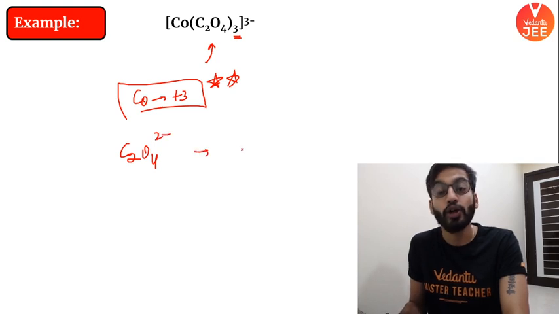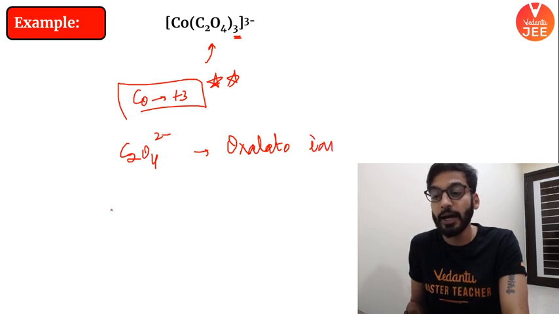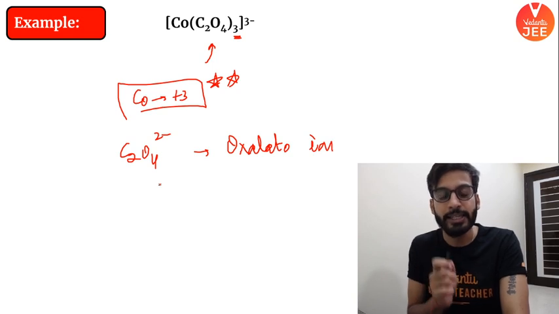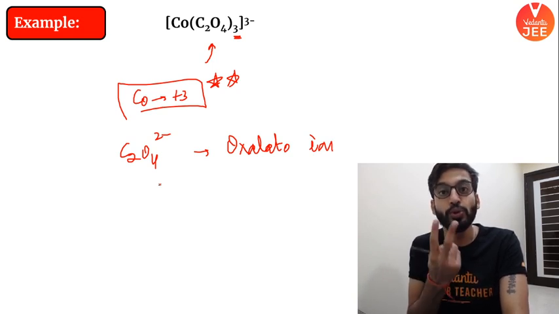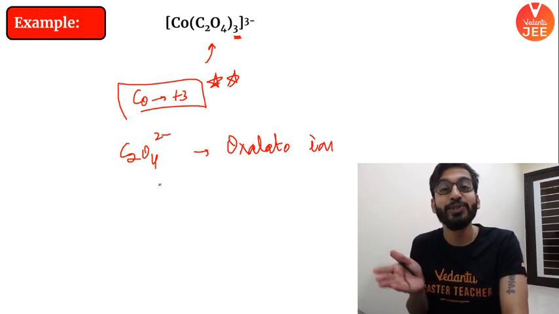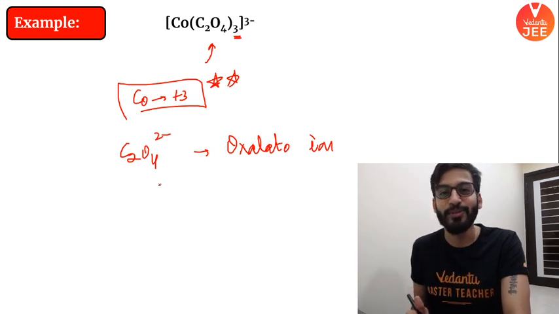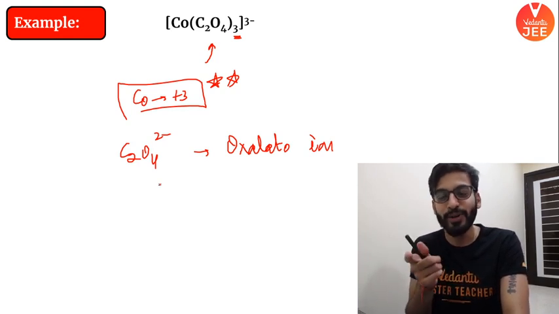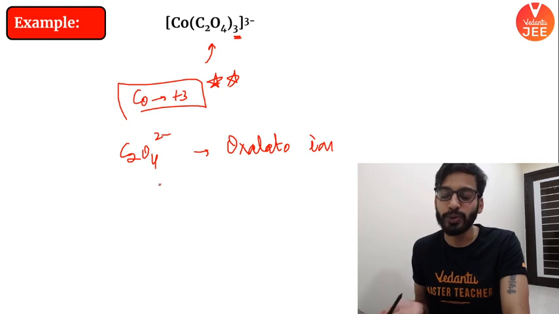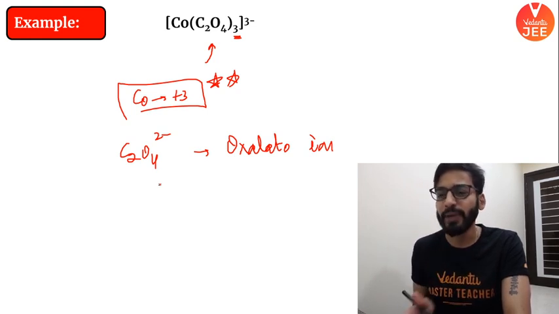Similarly, C2O4, you notice it is only present 3 times, but the important part about this is that it is the oxalate ion or oxalato, and it is a bidentate ligand. Each ligand binds through 2 donor atoms. So basically 3 twos are 6, it is also forming 6 bonds, but only 3 molecules are required to do that. So I hope the point is clear. It is a bidentate ligand.